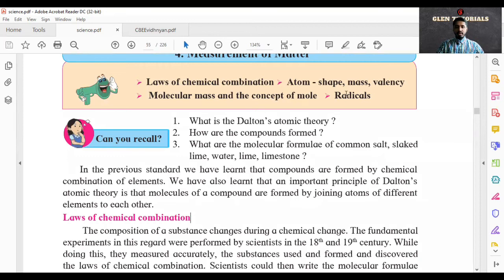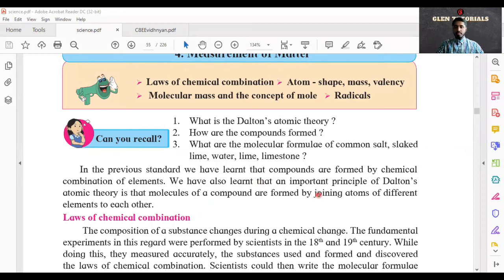Now, in the previous standard, we have learned that compounds are formed by chemical combination of elements. How are compounds formed? By chemical combination. Anything that is formed, let it be wood, tea, a book, a laptop, anything, is formed by chemical combination of elements. It is formed with definite proportions of chemical combinations.